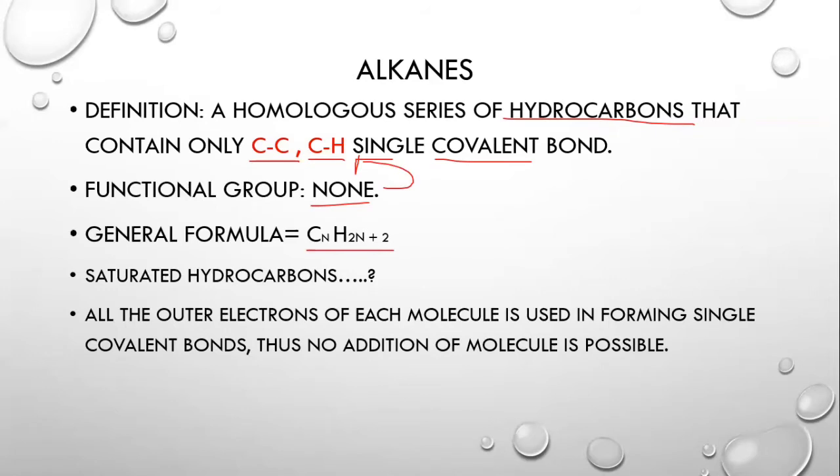And then the last point states that alkanes are saturated hydrocarbons. There are two kinds of hydrocarbons: one is saturated, one is unsaturated. What does saturated hydrocarbon basically mean? Take methane, which is CH4. In CH4, the bonds of carbon are made with hydrogen, and there can be four maximum bonds, and we can see that there are four. We cannot add any more bonds here.